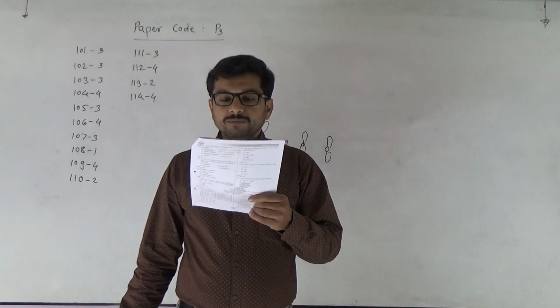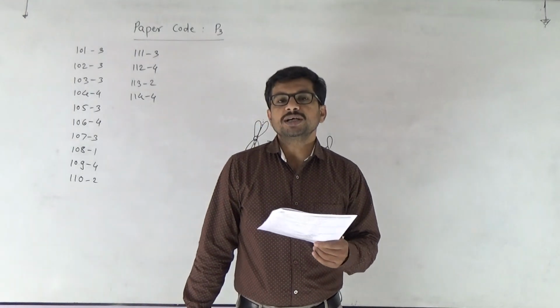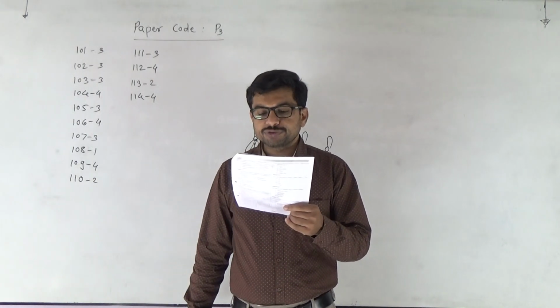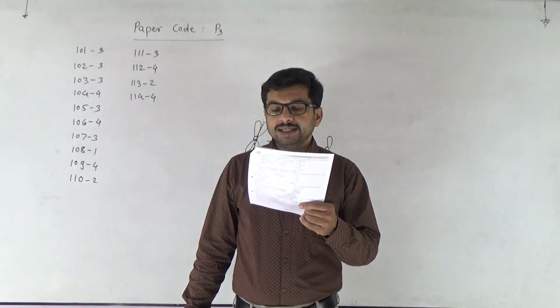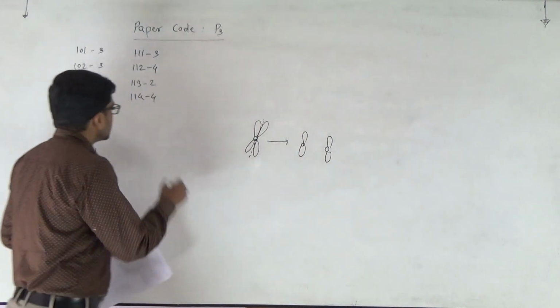Then 115, which of the following is a correct sequence of the steps in PCR? Polymerase chain reaction, PCR. So the answer is denaturation, annealing and extension. This is the correct sequence. 115, second.